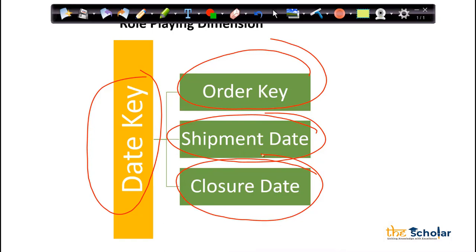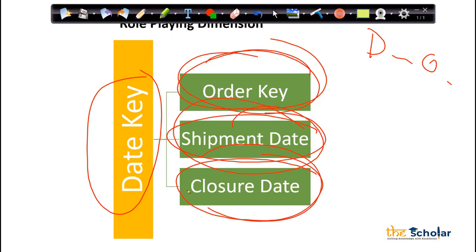So basically, one dimension only giving me multiple informations, right? In the date dimension, I have all the dates. So I'm putting the dates, let's say order date, shipment date, closure date. I'm putting all the dates together in a single dimension. So basically, one dimension is helping me to solve all the problems. If I want to find the order date, I have this dimension.